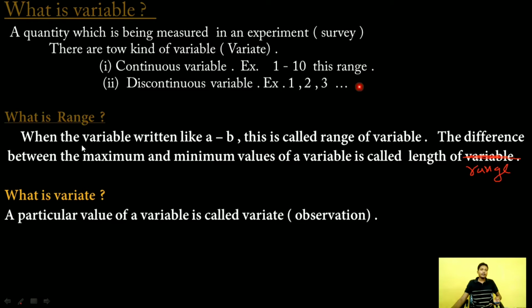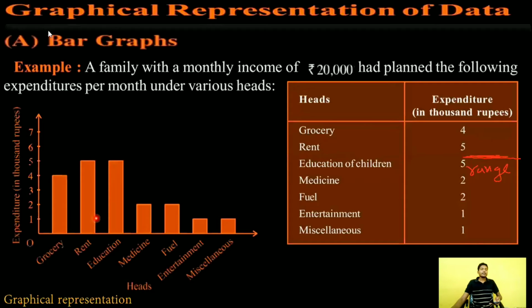Now, what is range? When the variable is written like this, a dash b, this is called the range of a variable, and the difference between the maximum and minimum value of the variable is called the length of the range. Clear? Now, what is a variate? A particular value of a variable is called a variate. Clear?